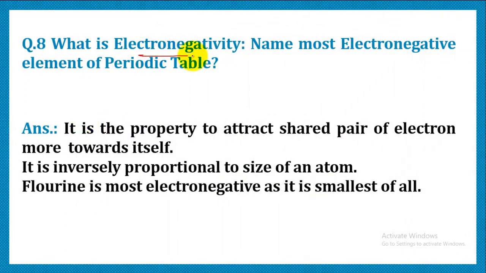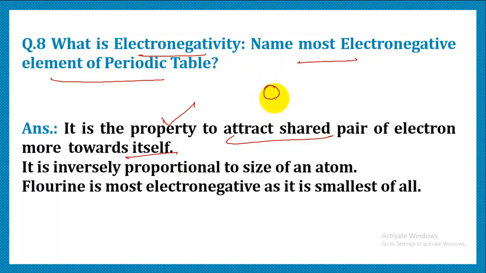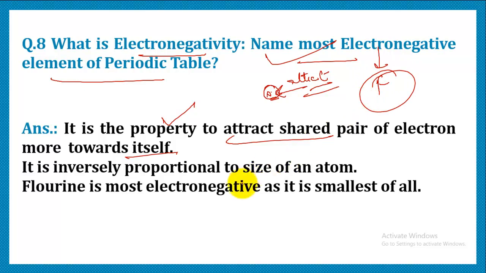What is electronegativity, and name the most electronegative element of the periodic table. Electronegativity refers to the property to attract the shared pair of electrons more towards itself. The smaller the size of the atom, the higher the effective nuclear charge and the more it will attract the electrons towards itself. So obviously the smallest element will be the most electronegative, that is fluorine.